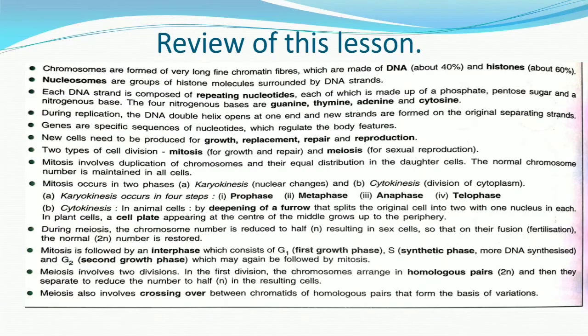Important topics in this lesson. Chromosomes are formed from a very long fine chromatin fiber made up of 40% DNA and 60% histone. What is a nucleosome? The DNA turning around 8 histone proteins is called a nucleosome. The DNA strand is composed of repeating nucleotides. Each nucleotide is made up of phosphate, pentose sugar and a nitrogenous base. The nitrogenous bases are guanine G, thymine T, adenine A and cytosine C.